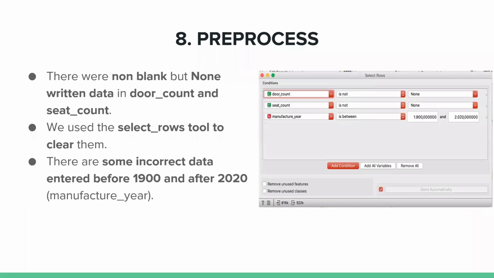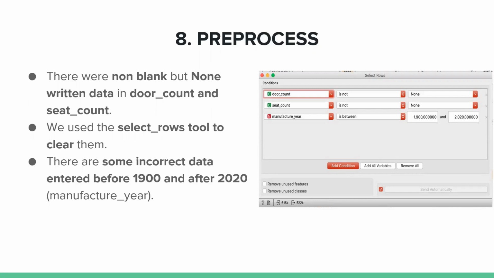Now, preprocessing. As my friend Metehan told, some parts of preprocessing were made in Python before the dataset was loaded to Orange 3. Here, we will clear some data directly instead of filling them with reasonable values. The select rows widget in Orange 3 has the capability of doing the data clearing operation in a more comfortable way. When we examined our door and seat count features, we saw that some samples had values, but instead of a number, they were non-values.